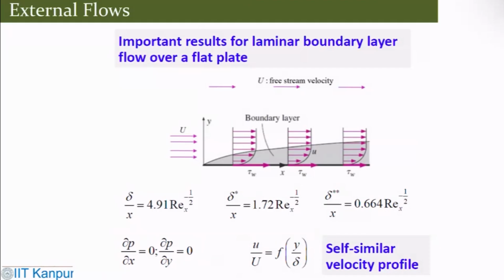Now coming back to some of the important findings for the laminar boundary layer. You have a uniform flow coming in, going over the plate. There is boundary layer growth, so you can find delta by x, which gives you the boundary layer thickness at different locations of x, the displacement thickness delta star, and the momentum thickness delta double star. These are all laminar boundary layers, so these correlations are well established. Essentially it's a self-similar velocity profile.